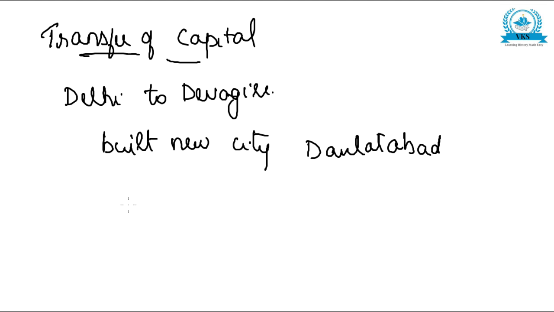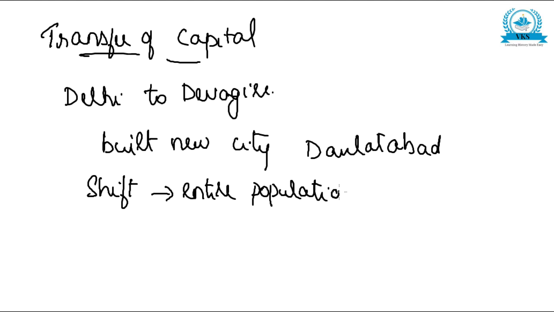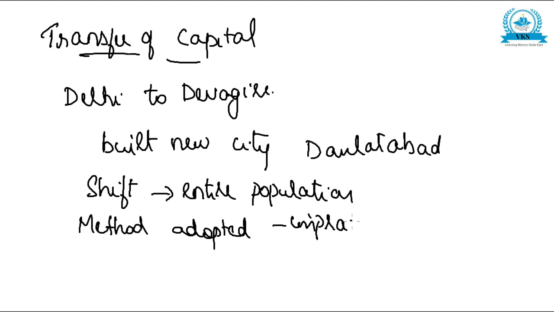Muhammad bin Tughlaq wanted to shift the entire population when he was shifting the capital from Delhi to Devagiri. The reason for shifting the capital was very practical, but the method adopted by him became impractical. The entire population was asked to travel a distance of 1120 kilometers.